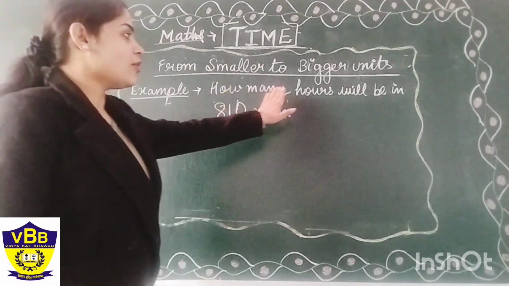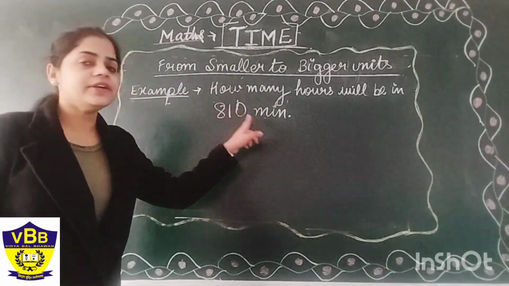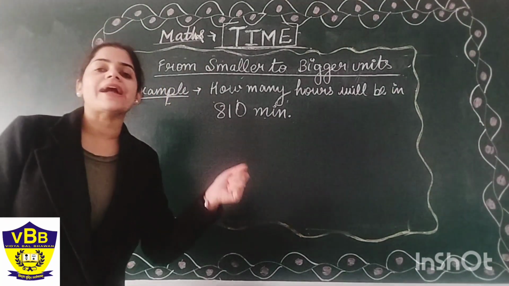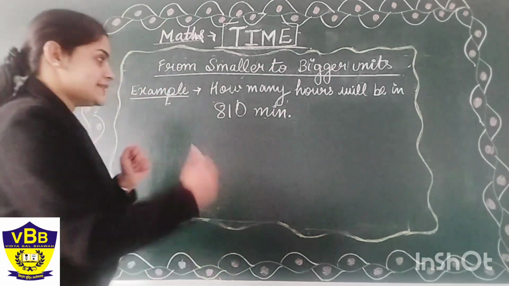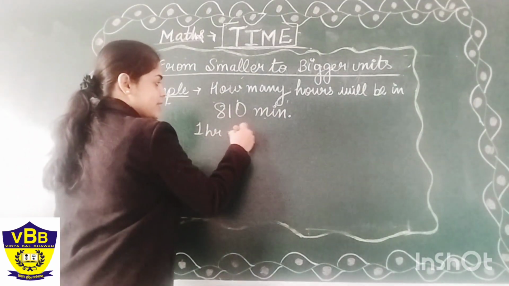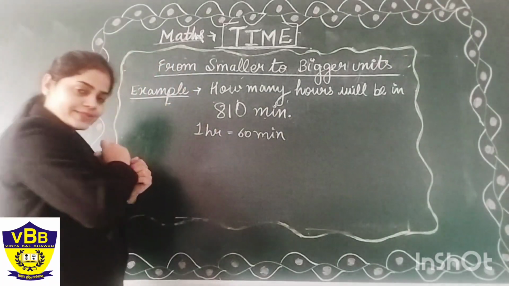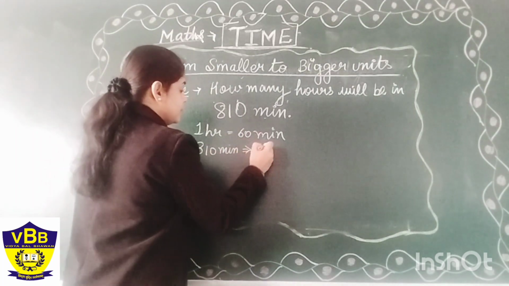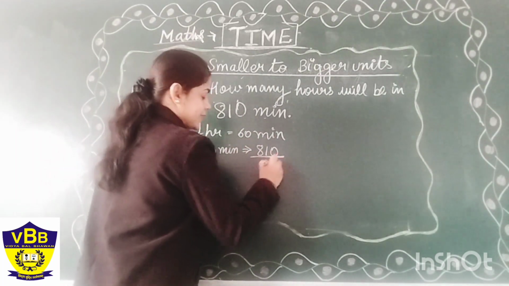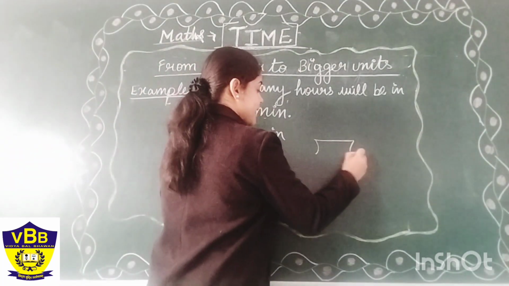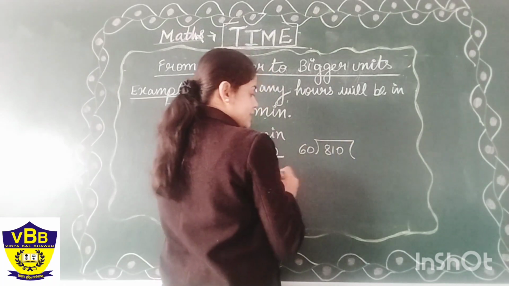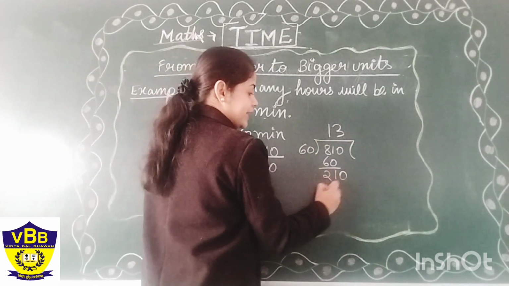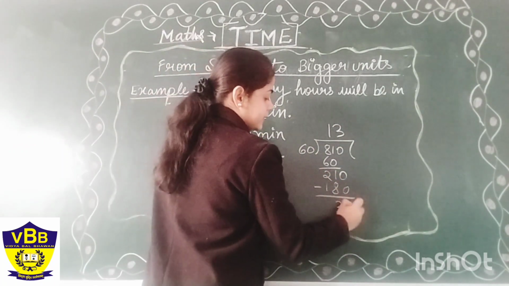Our example is how many hours will be there in 810 minutes. So what we will do here, like we have done in the previous question also, we will divide it with 60. Since we know that 1 hour is equal to 60 minutes, so 1 minute will be equal to 1 upon 60 hours. So 810 minutes will be equal to how many hours? That will be 810 divided by 60, and after doing the usual division, 60 into 810, 60 ones are 60, it will be 1, 210 and 60 threes are 180. So our remainder will become 30.